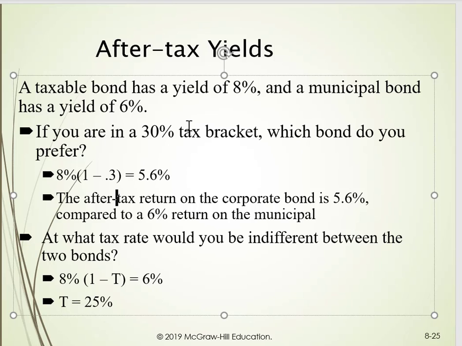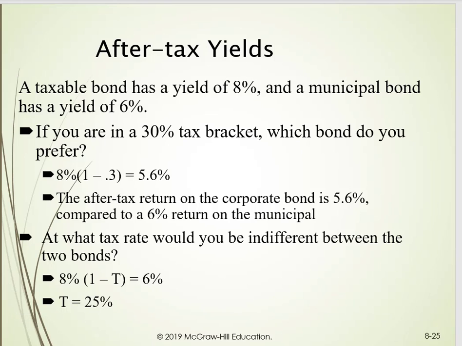At which interest rate would you be indifferent? Putting the information in the cells below, if we solve for T that equates these two rates, I see there's a mistake here. This says 25%, the call premium should be 1,050. Bear with me. Anything more than 25% and you would rather have the corporate bond, and anything less than 25%, you would rather have the municipal bond. The yield to call is 8.49%, and I apologize for that.